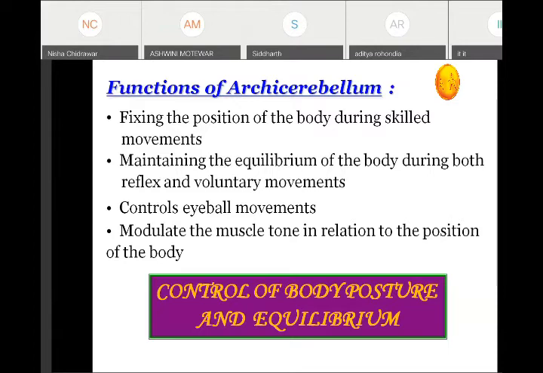For example, when we are playing football, we voluntarily do the action, that is, we want to kick the ball. In this voluntary motor activity, the cerebellum helps. Now how does it help in maintaining the voluntary motor activity?